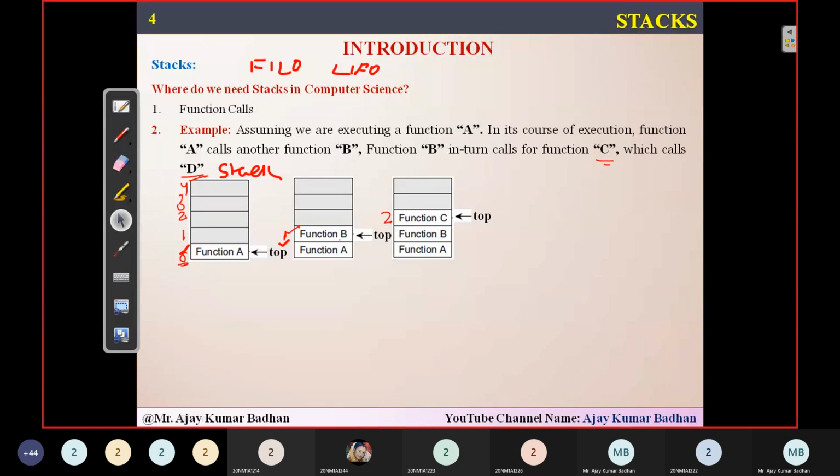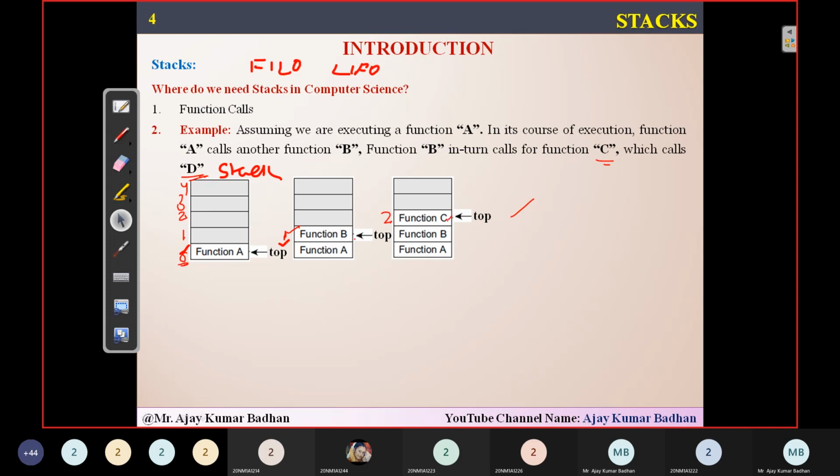Now function D has completed executing totally. Now we have to return back to function C, which we call the calling function. Function C is the calling function and function D is the called function. The called function has completed its execution, so we are going back to the calling function. What is the function here? Function C.